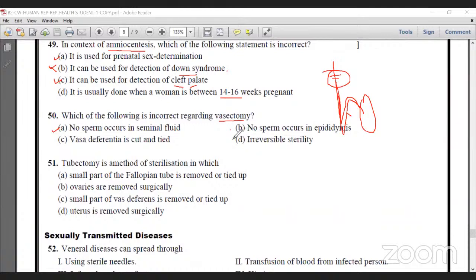So sperm occurs in the epididymis, so this one is incorrect. Vas deferens is cut, this is the correct statement for vasectomy, but the option that is incorrect is: no sperm occur in epididymis. It is a type of irreversible sterility in male.